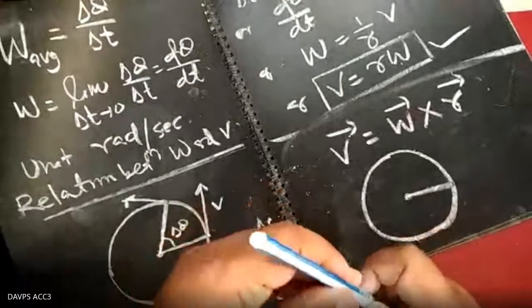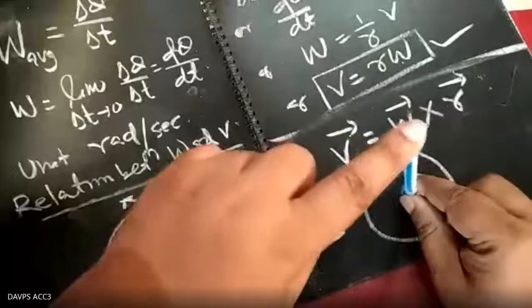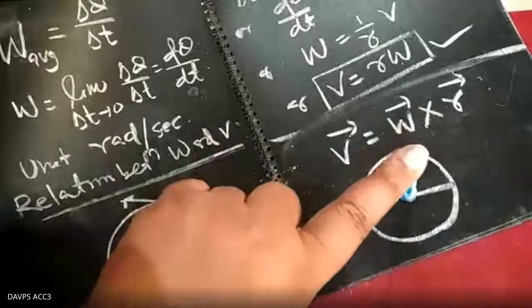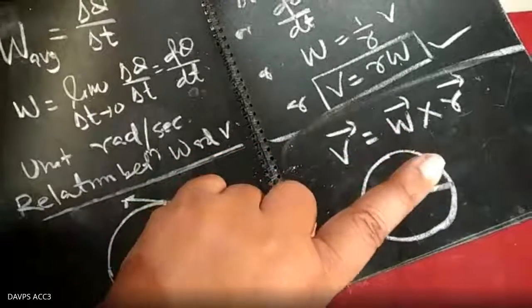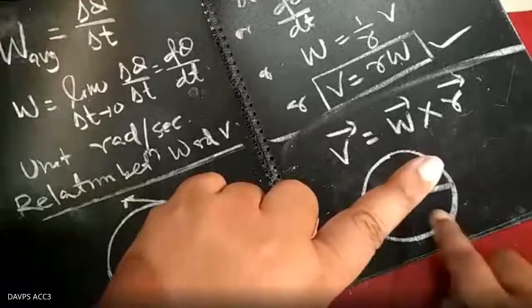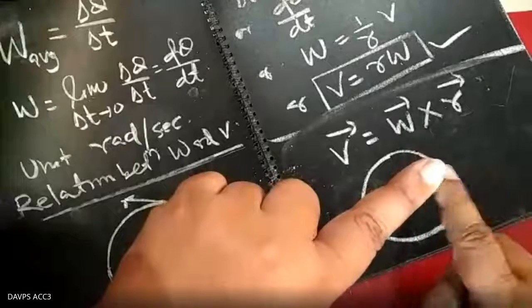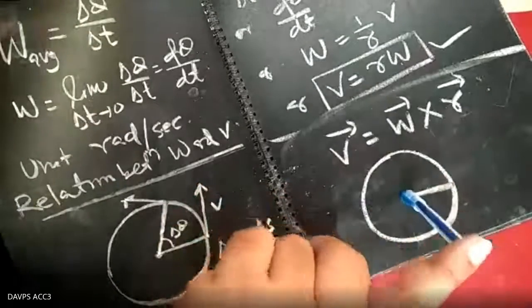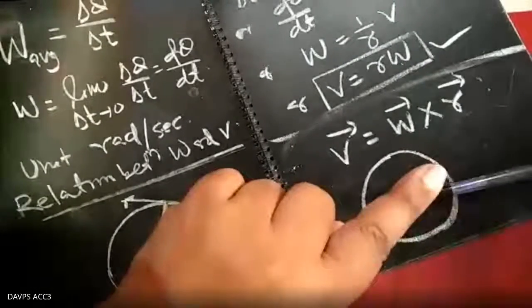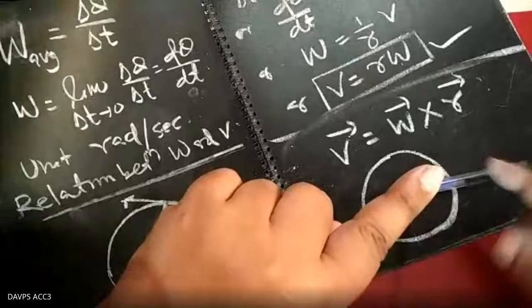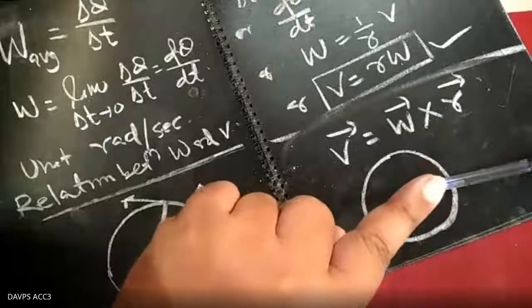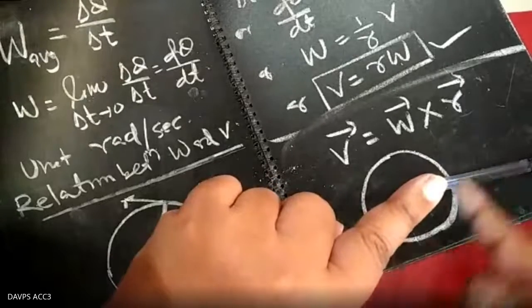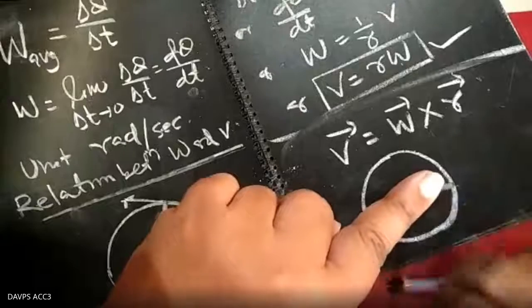Omega is along this way, and r is along this way. So what will be the direction of omega cross r? In which direction will v be? Perpendicular to both of these. That is why v is along this way.